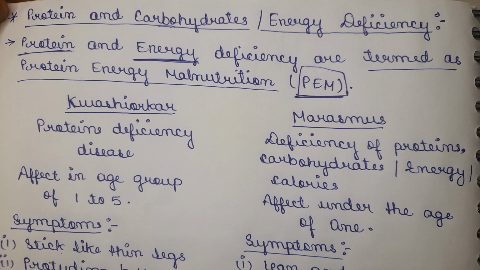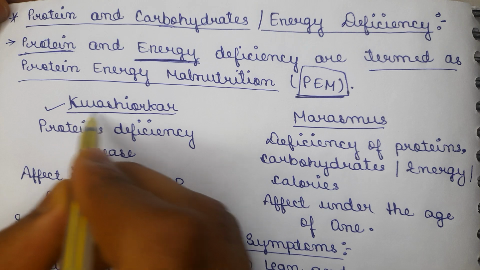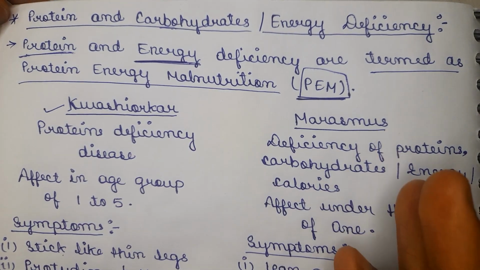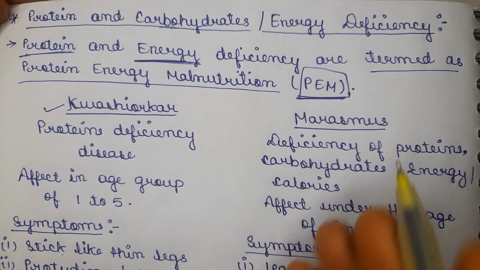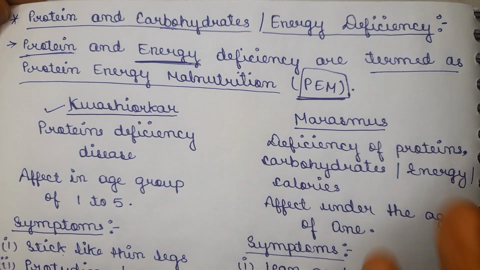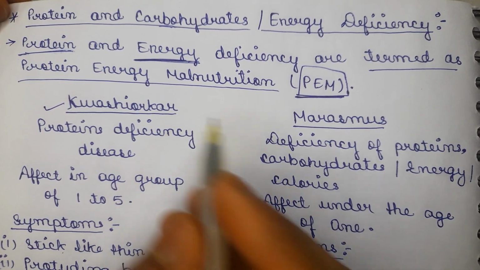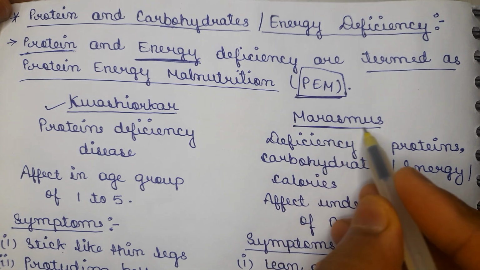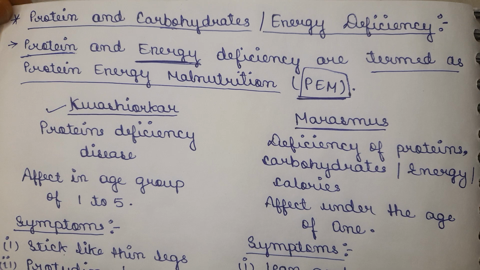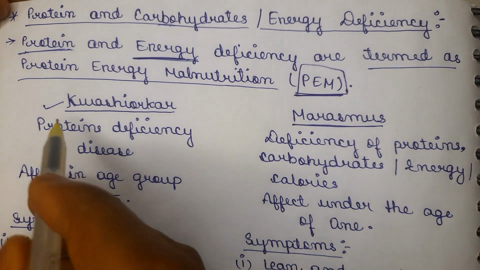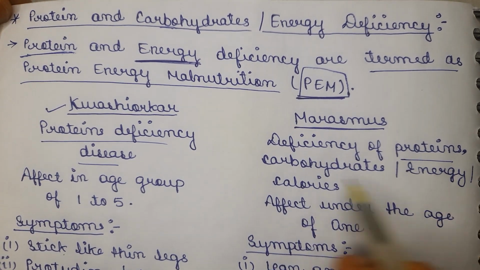Now the next topic is the deficiency of protein that leads to the disease called Kwashiorkor, and the secondary disease that is caused due to the deficiency of the protein and the carbohydrates, or we can say the calories, or the energy. So Kwashiorkor is a disease caused due to the deficiency of the protein, and marasmus is the disease caused due to the deficiency of the protein, carbohydrates, energy, calories, and so on.